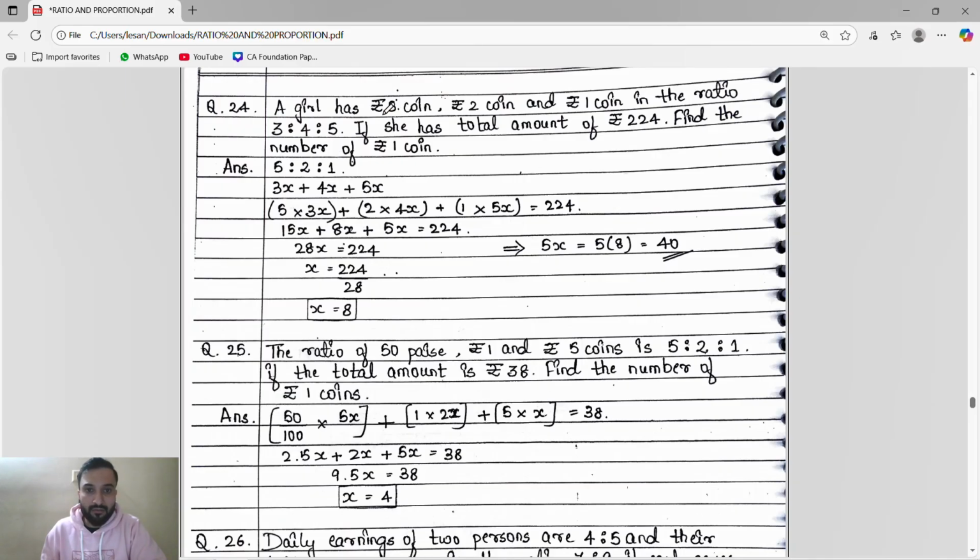Now see, a girl has rupees 5 coins, rupees 2 coins, and rupees 1 coins in the ratio 3:4:5.